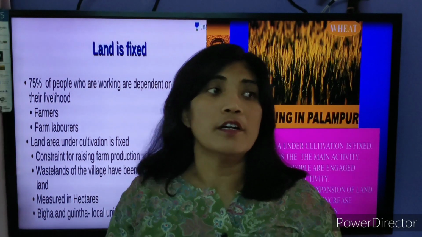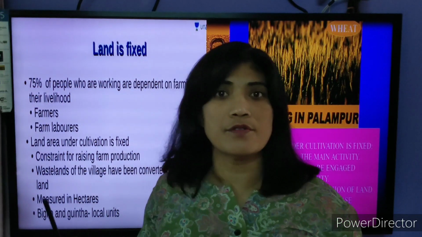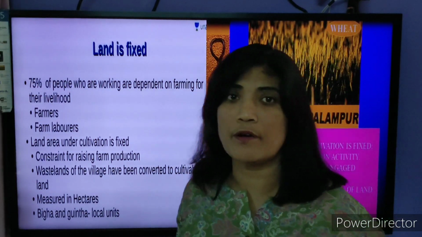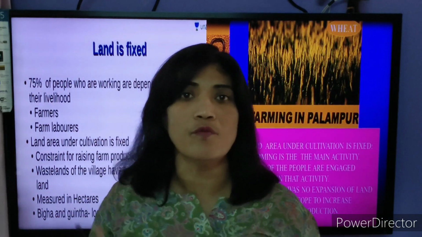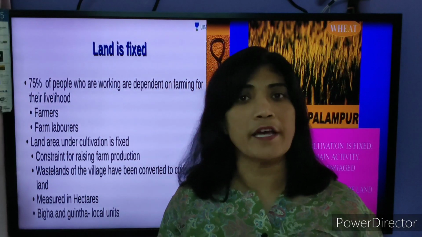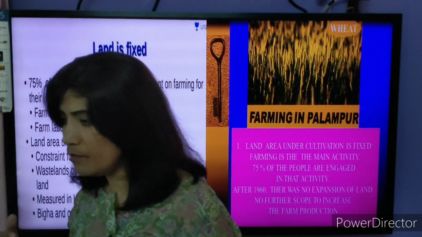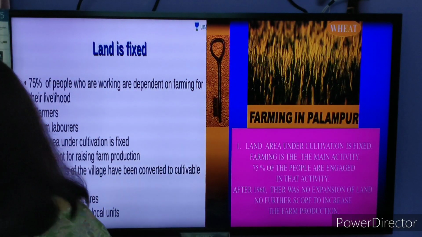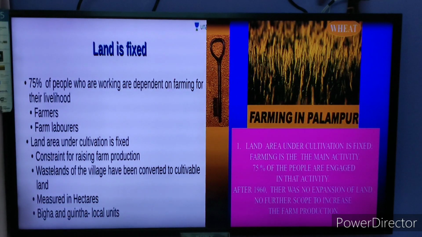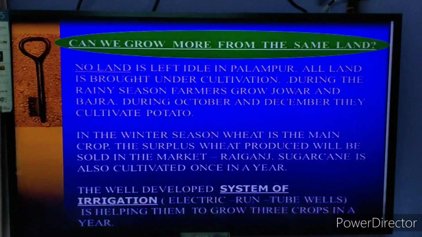Gaj, land is measured. We have 300 gaj or 400 gaj. You must have heard people talking about that. It means gaj is also one of the units used by the local people. See students, people have tried to increase the land, and to increase the land, we have another slide.